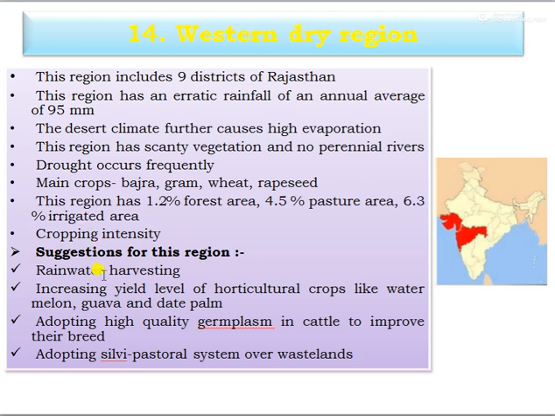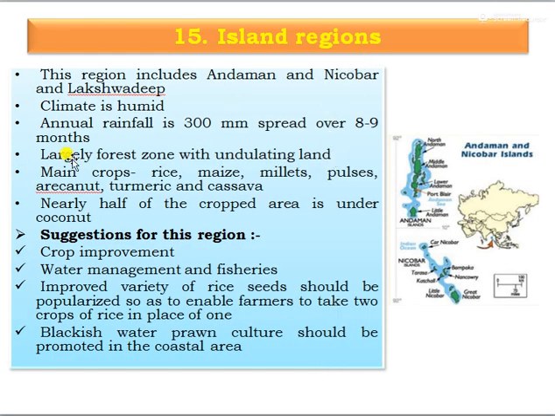The suggestions for this region: rainwater harvesting, increasing the yield level of horticulture crops like watermelon, guava, and date palm, adopting high quality germplasm in cattle to improve their breeds, and adopting silvipastoral systems over the wastelands.